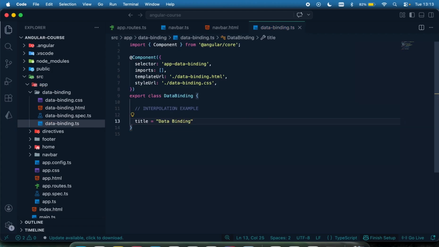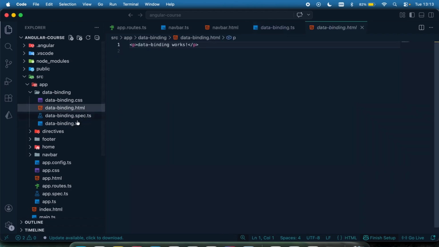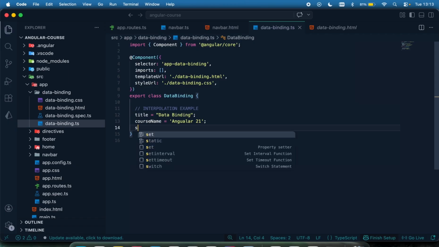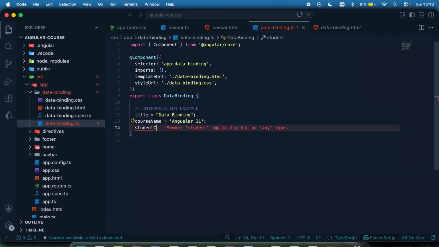I want to be able to display this variable right in the template right here. That's what interpolation means. Then I'm just going to have the course name, I'm just going to call this Angular 21, or you can say 22 at the time of your watching. Then let me have my student count.